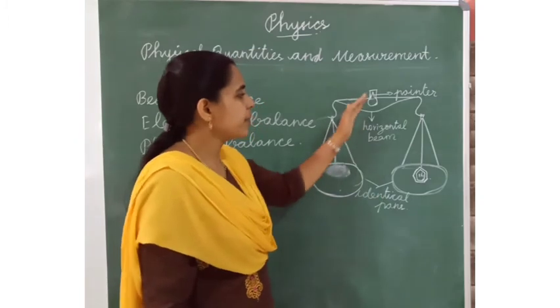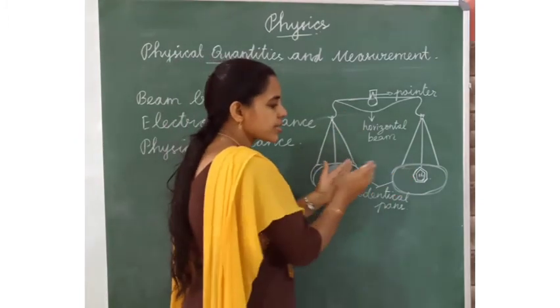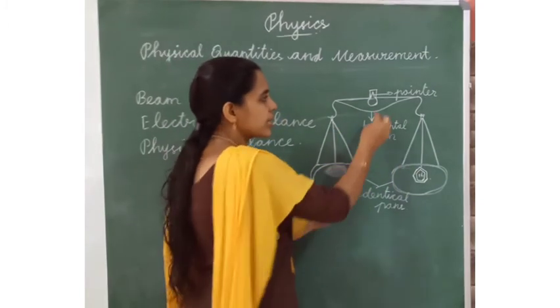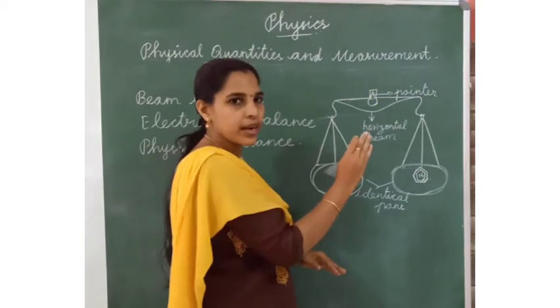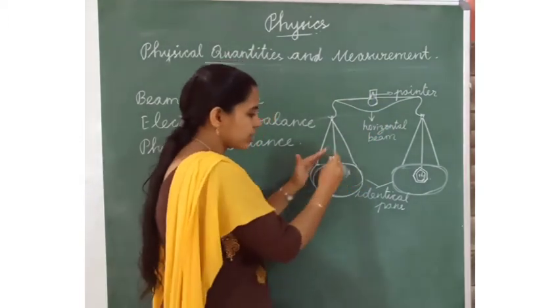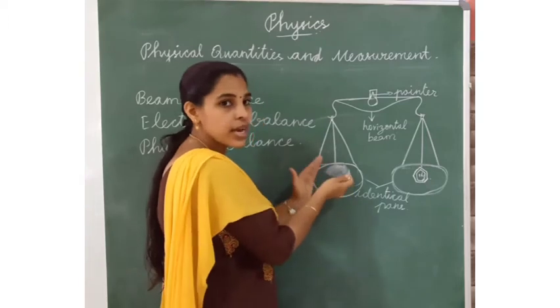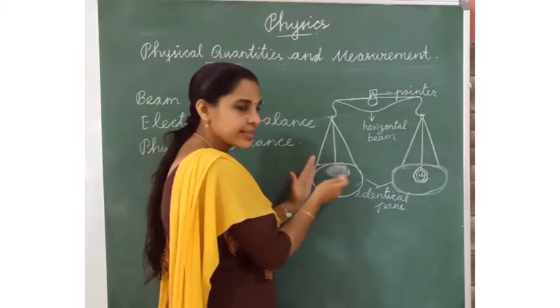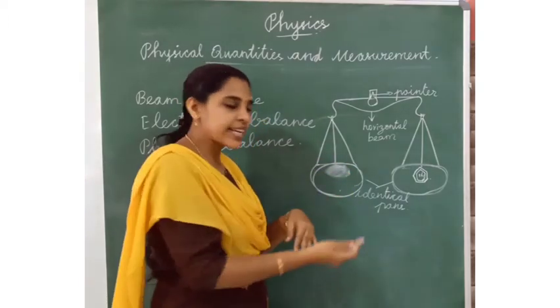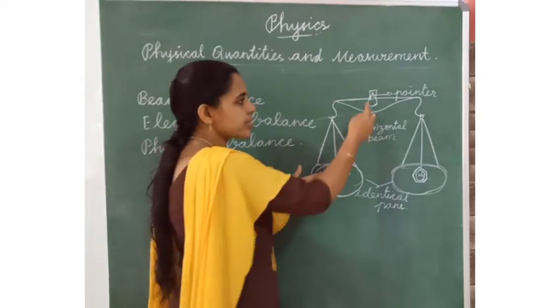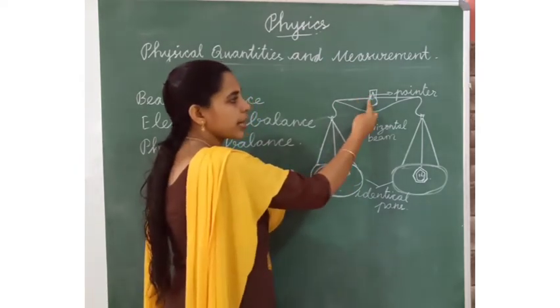Okay, listen. If the masses are the same in the two pans, the pointer will be in the middle. If the mass is increasing in this pan, the pointer will move this side.